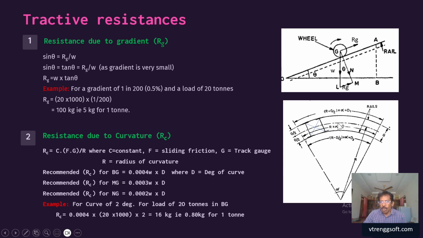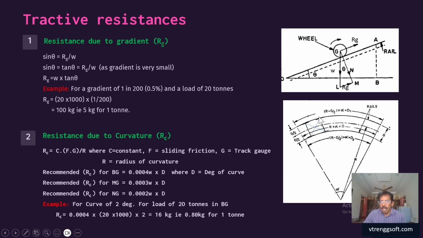When the train is negotiating the curve, the outer wheel has to cover a longer distance than the inner wheel. Because of that, there will be some resisted movement. Though we provide coning of wheels, in spite of that there will be resisted movement because of the difference in length to be covered by the inner and outer wheels.